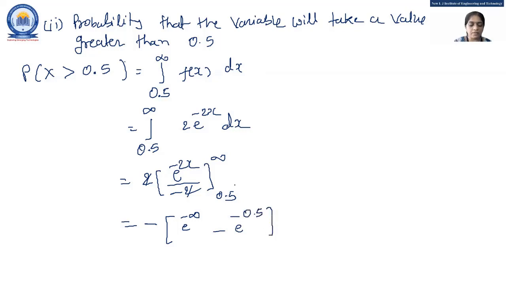And e raised to minus infinity is 0, students. So here, minus 0 minus e raised to minus 0.5, and minus minus is plus. So e raised to minus 0.5 is my final answer for the probability of greater than 0.5. Got it, everyone? Okay.